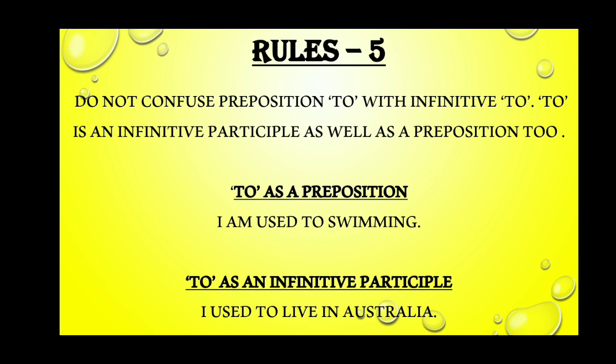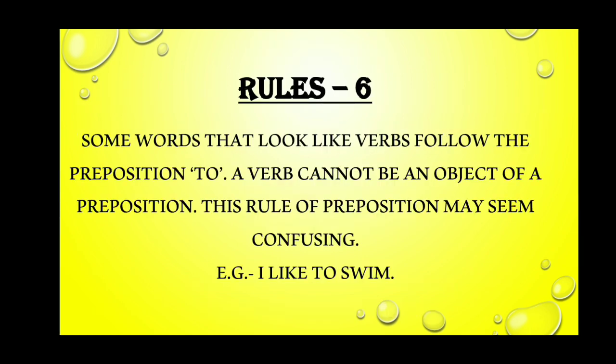And rule number 6 says that some words that look like verbs follow the preposition to. A verb cannot be an object of a preposition, and this rule may seem confusing. So let's understand with the example: I like to swim.